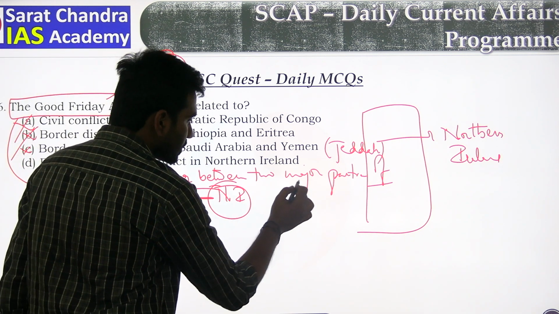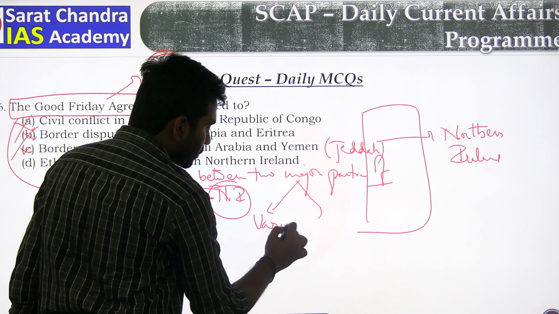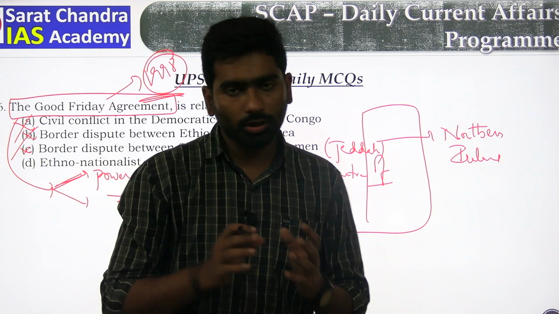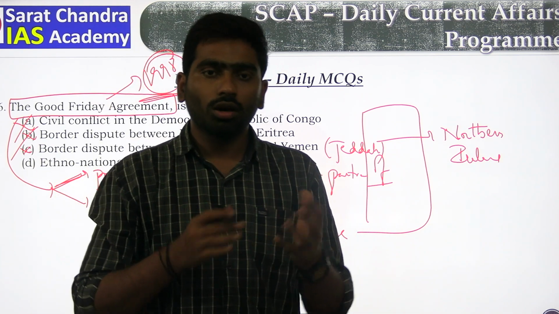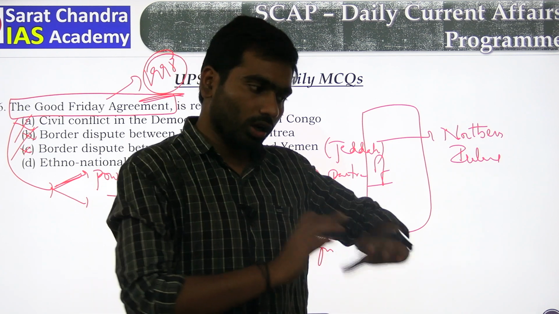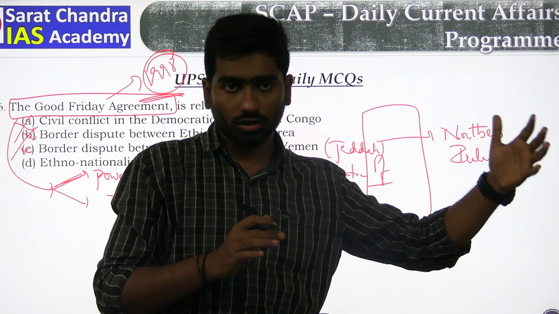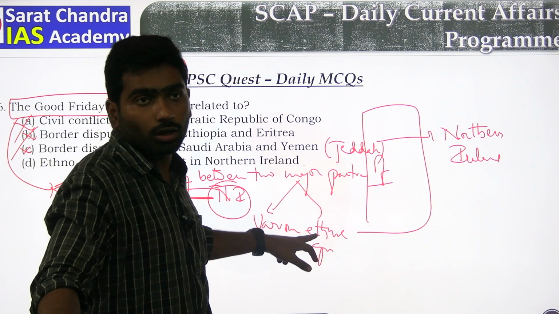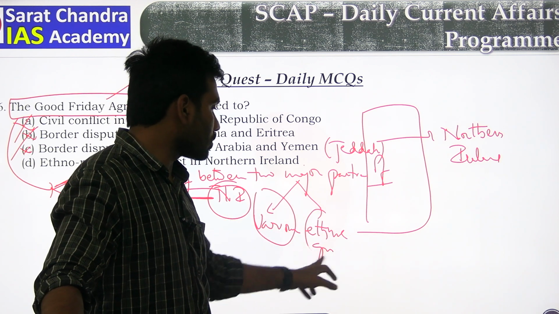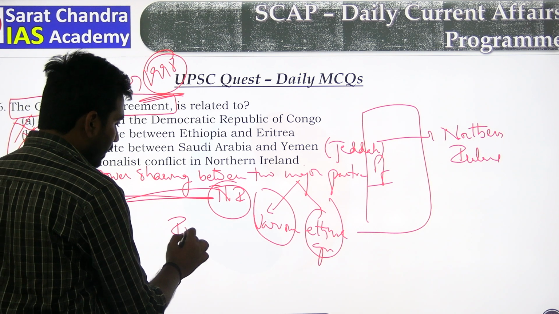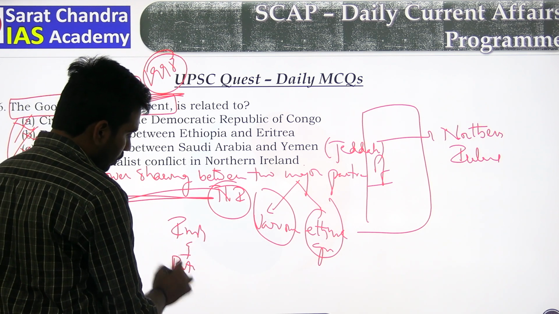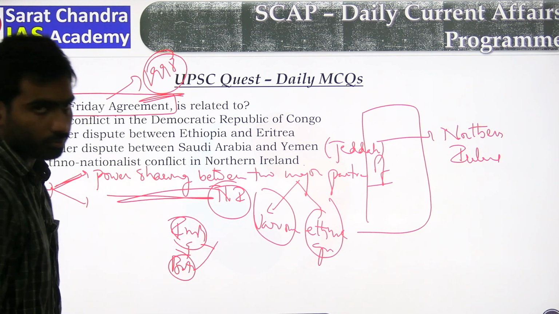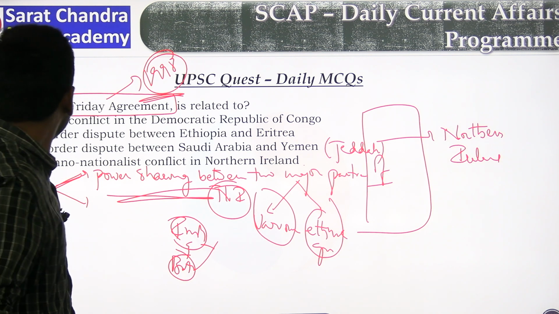These two parties deal with various ethnic groups. One party belongs to one ethnic group, and the other party is led by another ethnic group. To resolve the conflict between these two ethnic groups, Ireland and Britain also entered into an agreement. Finally they made an agreement in Northern Ireland. Fine, so this is the correct one.